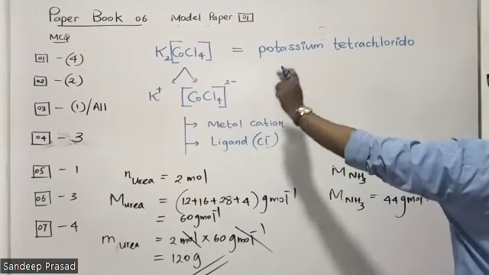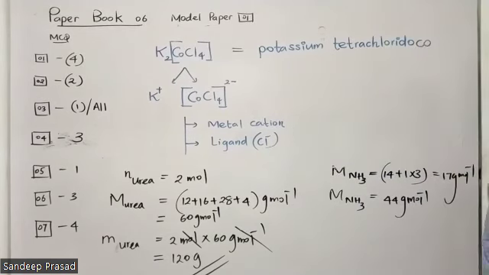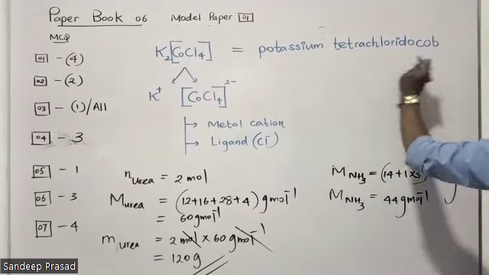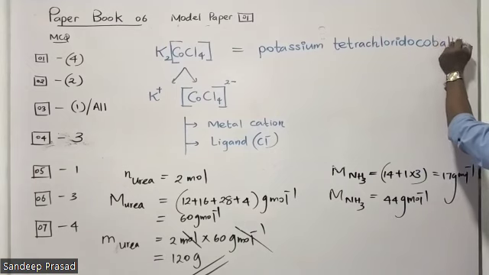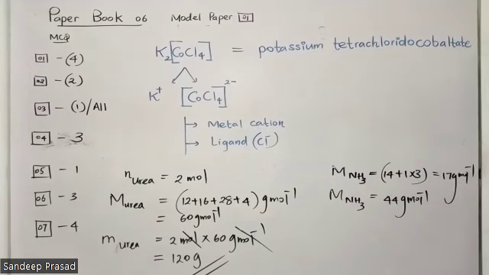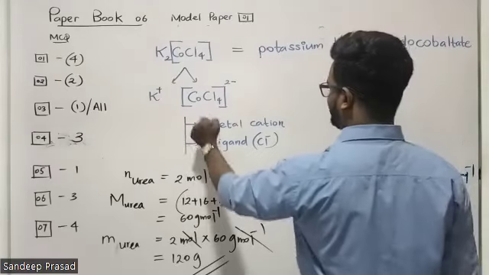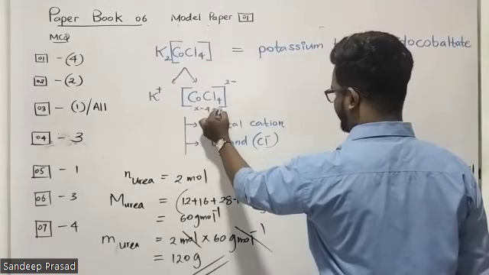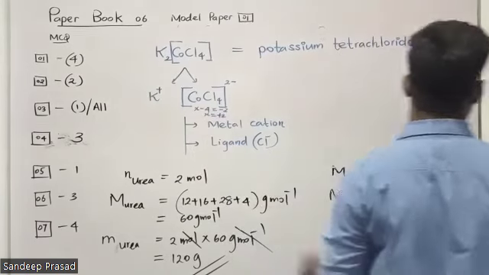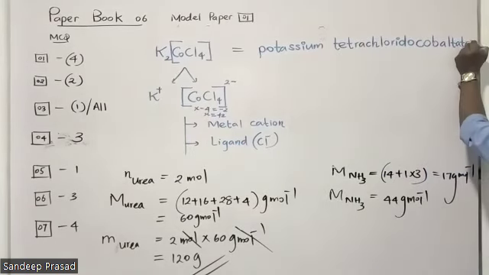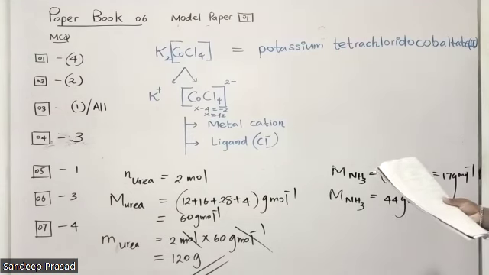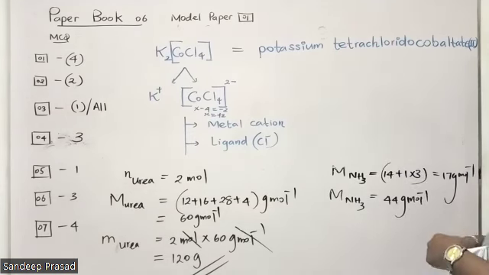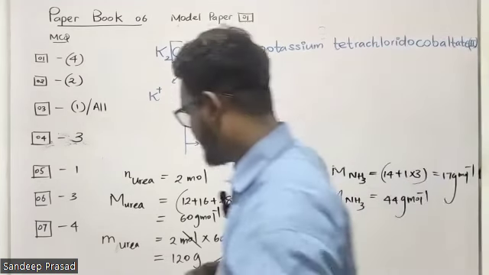Then go for the metal, cobalt. Remember, we can't just write cobalt here because this is a complex anion. In the case of a complex anion, we have to write cobaltate. The suffix -ate should be added. What is the oxidation state of cobalt? X minus 4 equals minus 2, so X equals plus 2. Therefore, cobalt's oxidation state is 2. Put that in simple parentheses using capital Roman numerals. Potassium tetrachloridocobaltate(II). This answer is given in the 5th option. Question number 8, the answer is number 5.